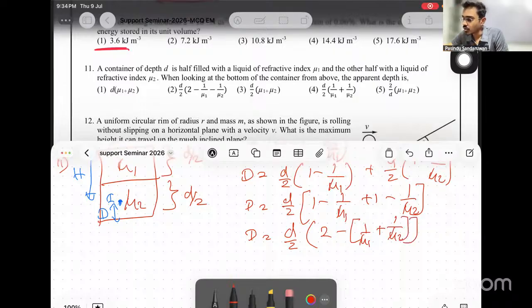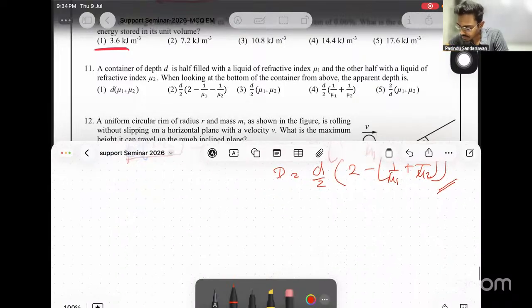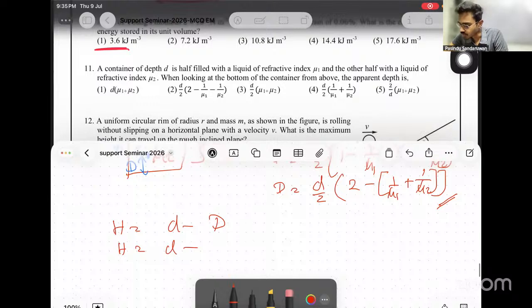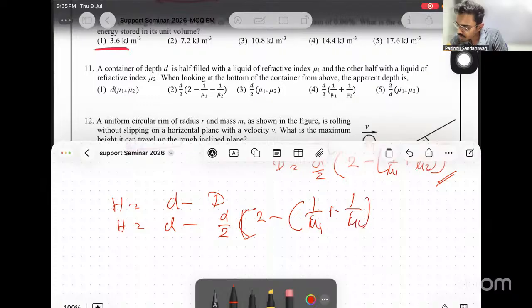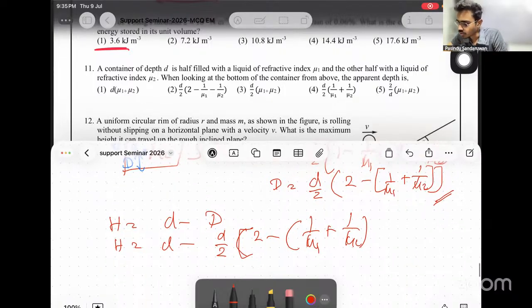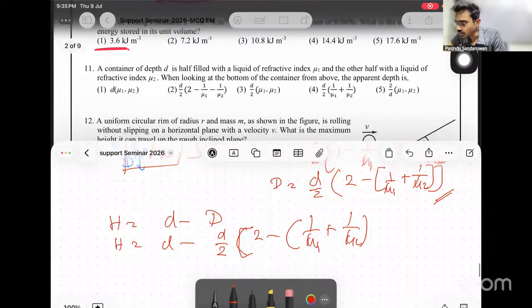Now we need apparent depth. Therefore, apparent depth is given by total height minus apparent displacement. Apparent displacement is this one. Then there is D over 2, 2 minus this part, 1 over mu 1 plus 1 over mu 2.